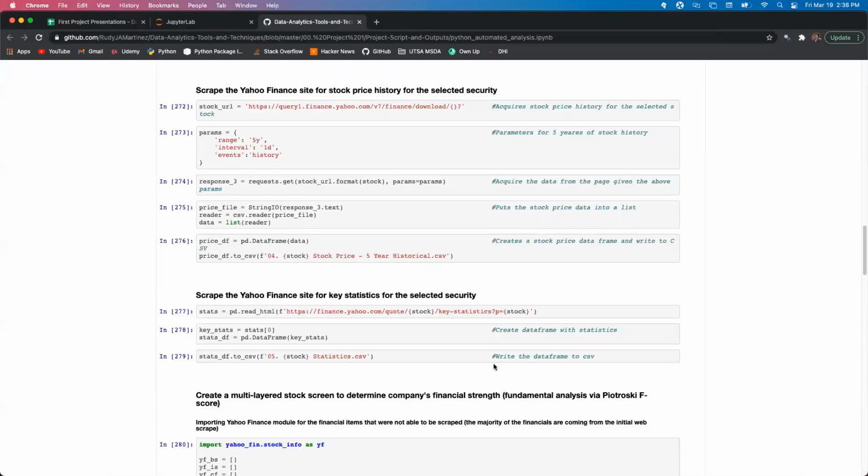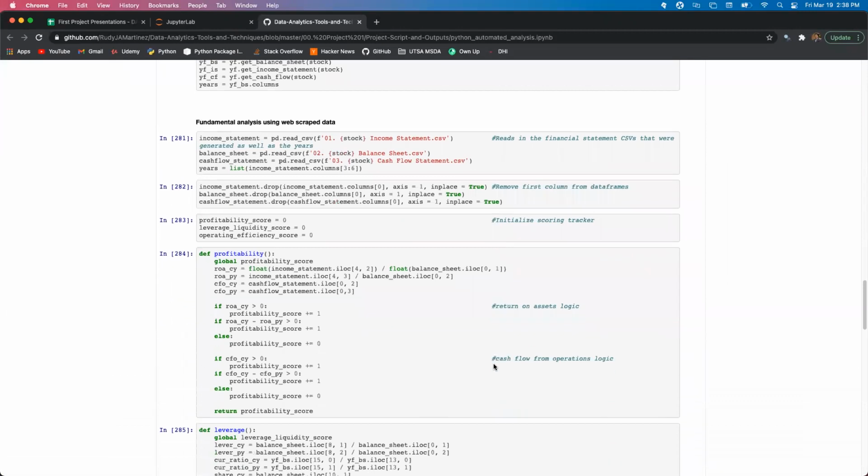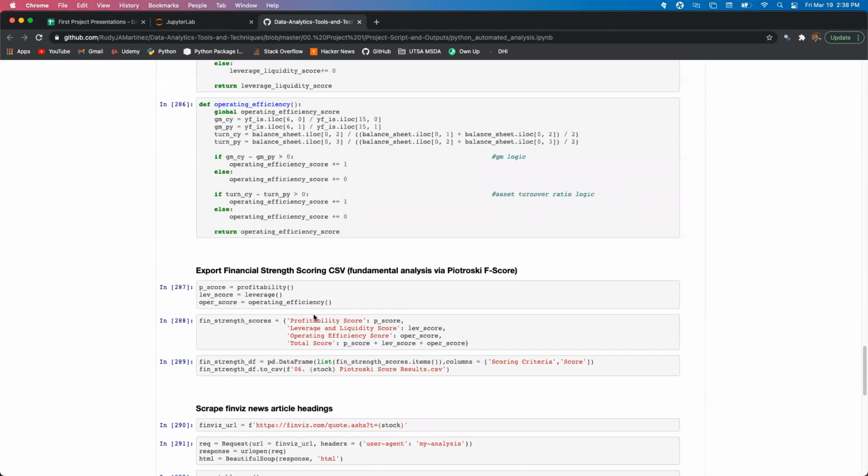Within the script that we have here, I read in each of the financial statements using pandas, initialized the count for each of the scores that we can see here. Then I created 3 separate functions that applied the conditional Piotroski F-score logic to the financial statements and added the binary outcomes to the score count as it went through that process. At the end, I called these functions, stored the results in a data frame, and exported the results to CSV here.